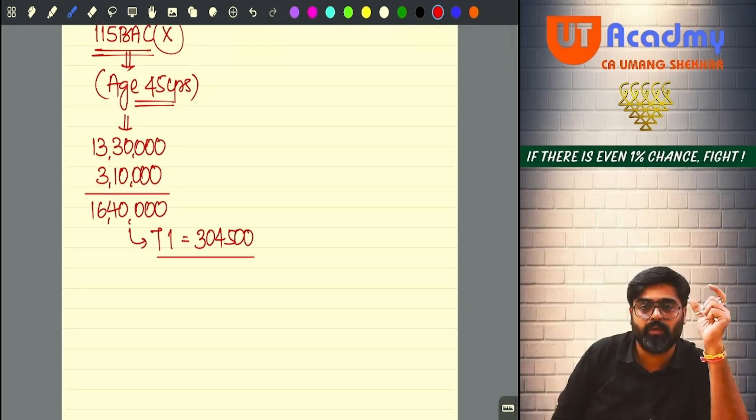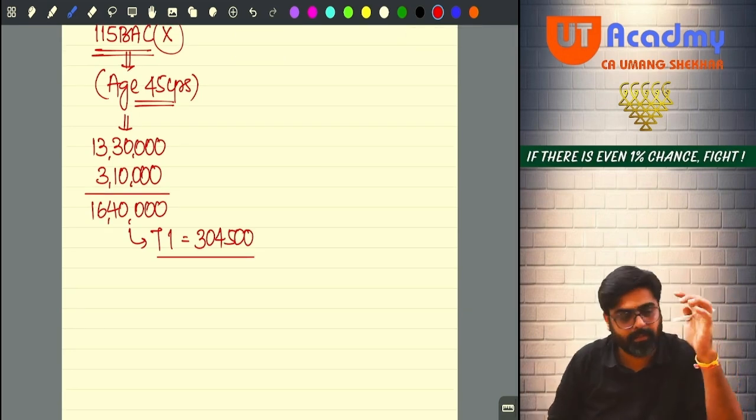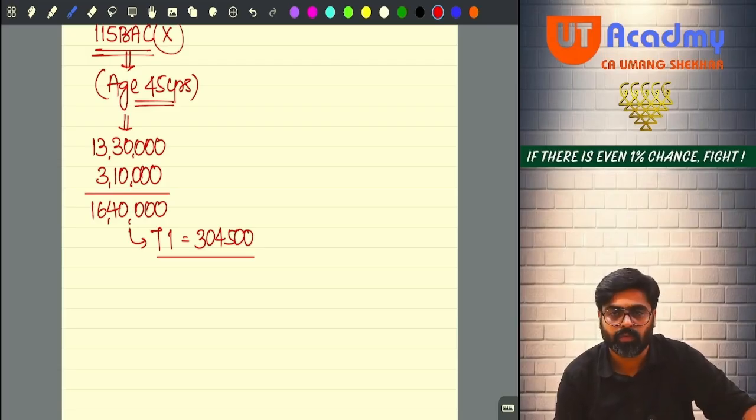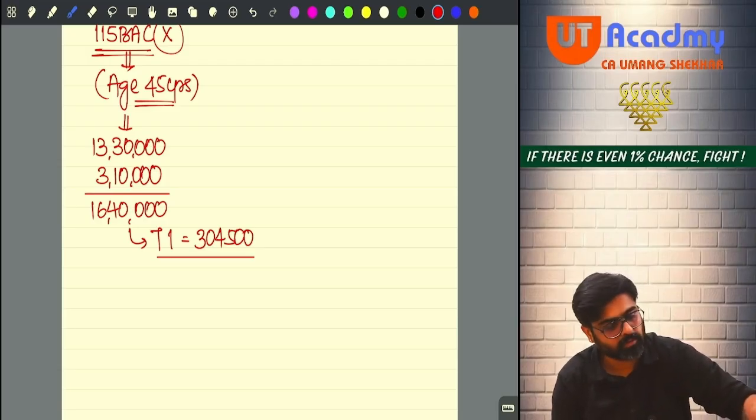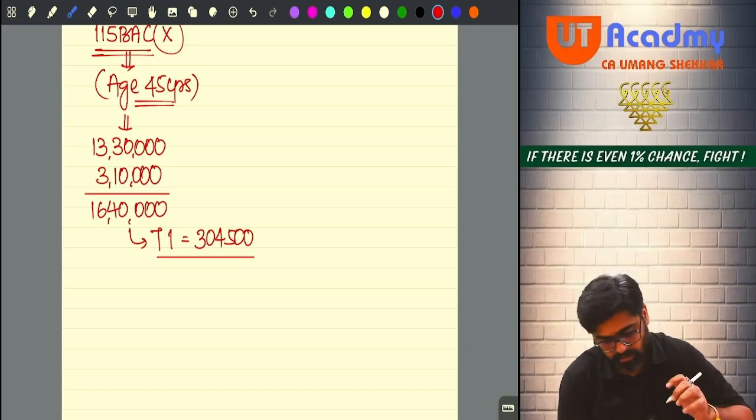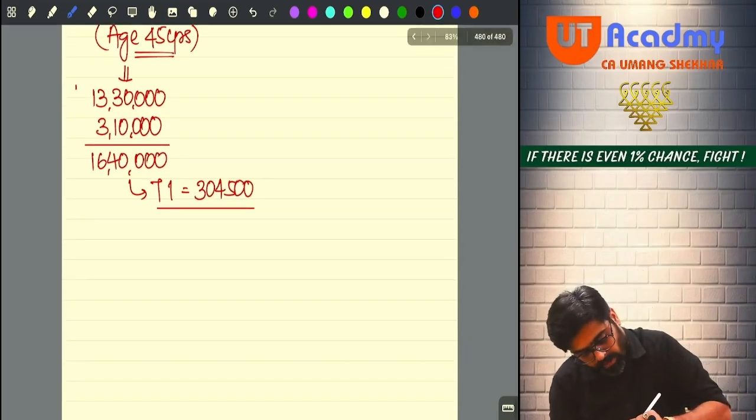On 6 lakh 40, you will calculate 30%. 30% of 6 lakh 40 is 1 lakh 92 plus 1 lakh 12,500. You will get 3 lakh 4,500. This is your tax one. Now, this is your step number 1.